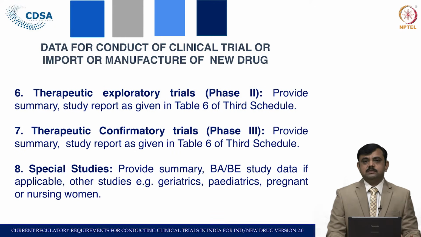So, the third schedule of the New Drugs and Clinical Trials Rules mentions the particulars to be submitted for phase 2 study. Phase 3 data is also required to be submitted after completion of phase 2. Here also the summary, then study report as given in table 6 of the third schedule, is required to be submitted. If the drug is of a particular nature, then special studies are required to be conducted and the data submitted.